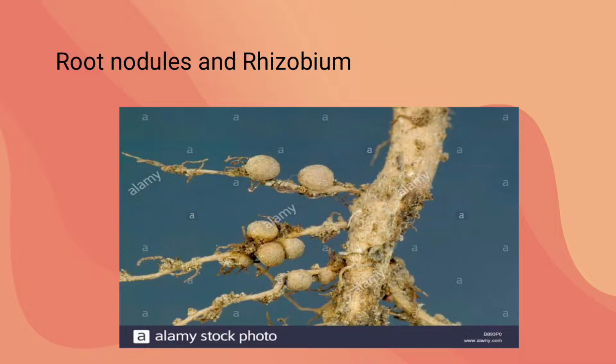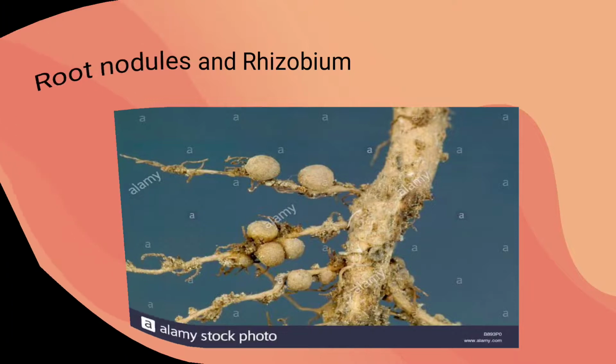These are examples of the leguminaceae family, and their roots have globule-like structures called root nodules. Rhizobium is a bacteria. It fixes atmospheric nitrogen and supplies it to the plant, whereas the plant gives food and shelter to the rhizobium.